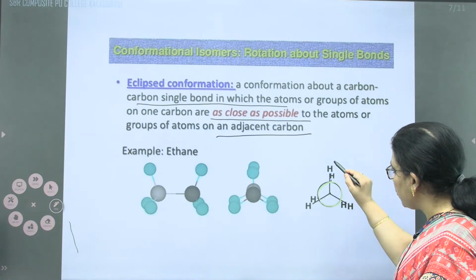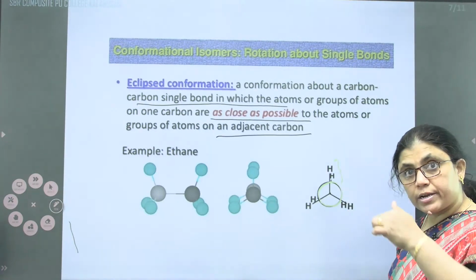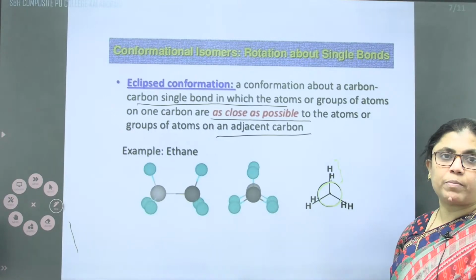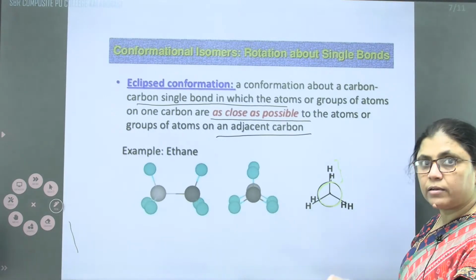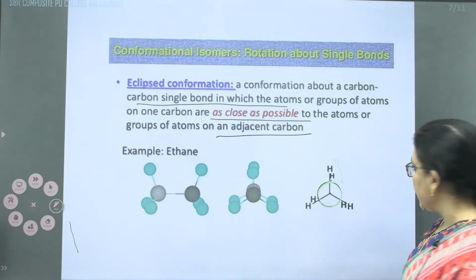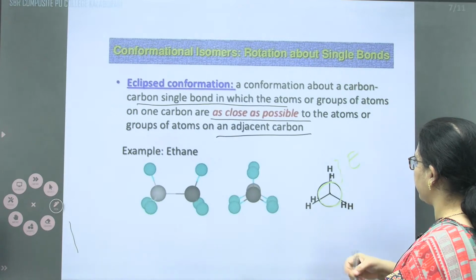If they come closer to each other around the rotation, you'll get different forms, an infinite number of probable isomers. Of these, we select only 2, the most stable and the least stable. Eclipsed it is.